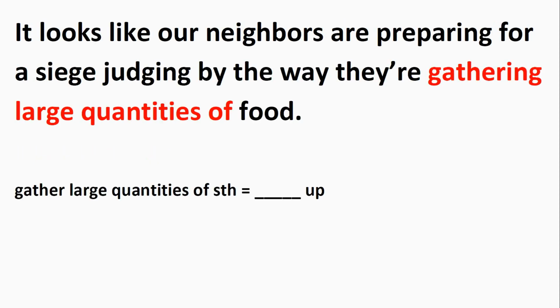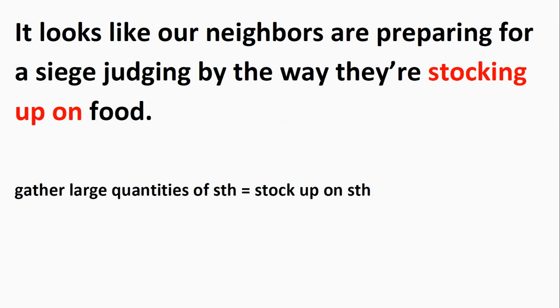Fine. Next, it looks like our neighbors are preparing for a siege, judging by the way they're gathering large quantities of food. Gather large quantities of something can be replaced by a phrasal verb. And in particular, the verb is stock. Stock up on something. It looks like our neighbors are preparing for a siege, judging by the way they're stocking up on food.